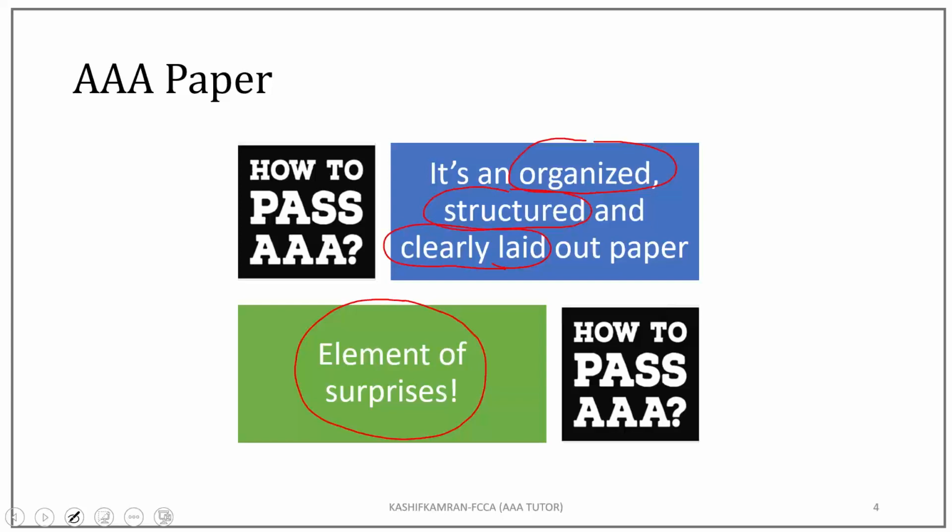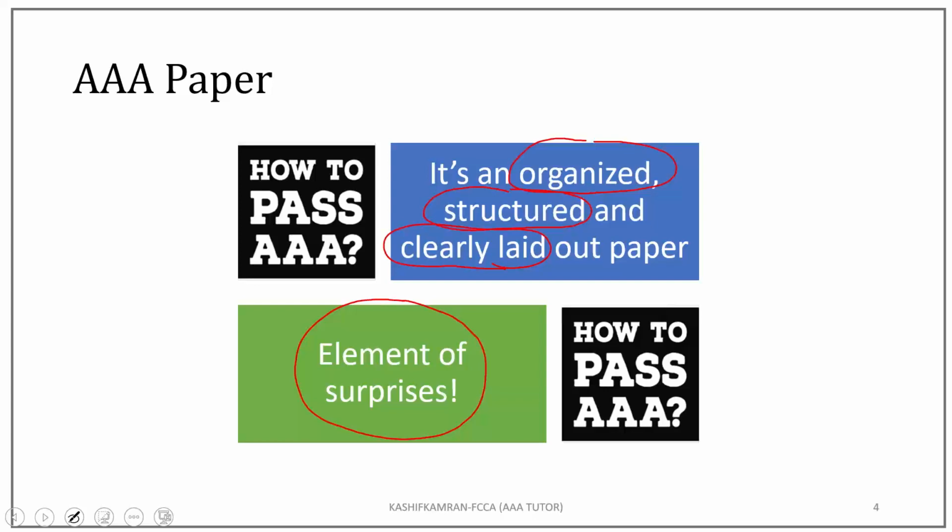The AAA paper is a very structured paper. The AAA paper is a very organized paper. The AAA paper is a very clearly laid out paper. But yes, you should expect elements of surprise. Are you giving an applied skill exam? No, you're giving a strategic optional exam. So in a strategic optional exam, not everything will come as you expect. There might be something beyond your expectation. And you should be mentally prepared and mentally ready for that, everyone.